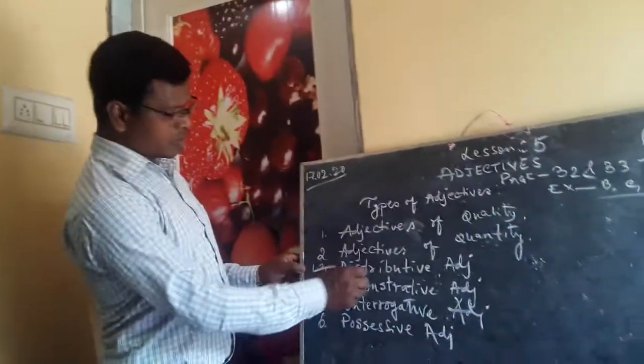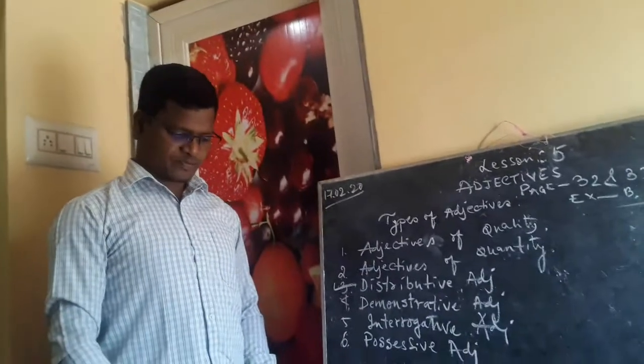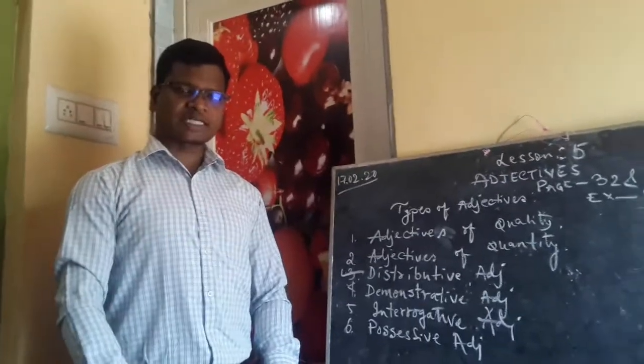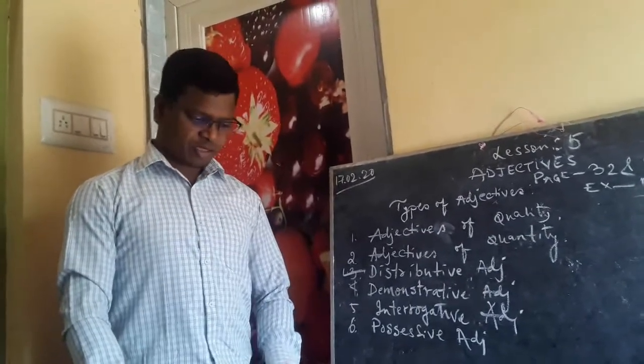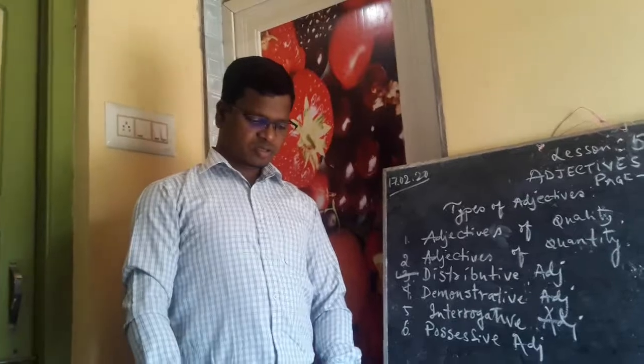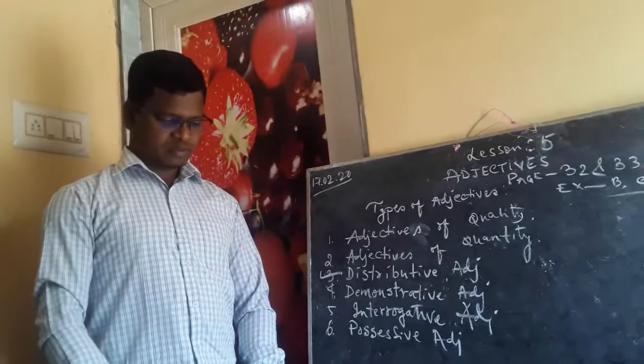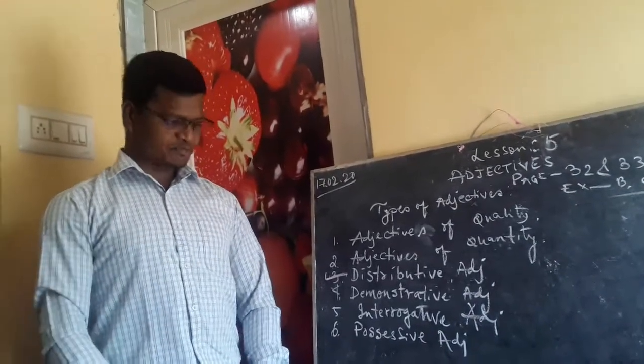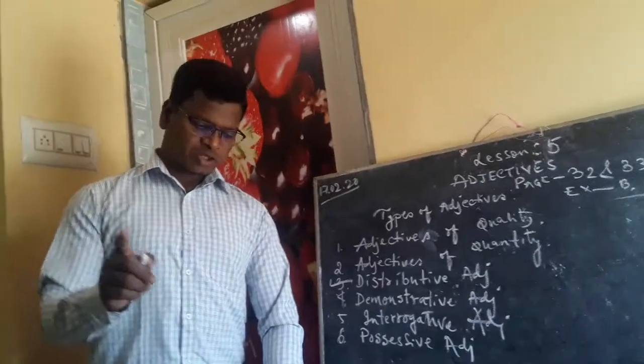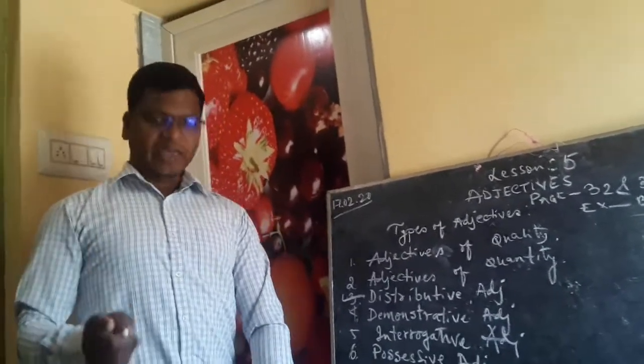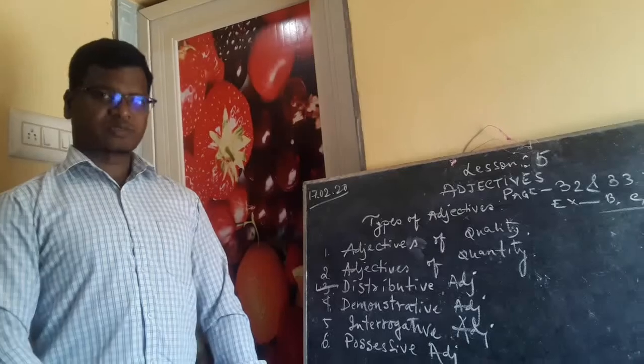Next we have the distributive adjective. What are distributive adjectives, or what do they refer to? They refer to each one of a number. So distributive, it refers to what? Each one of a number. Just like each girl, every person, this way.